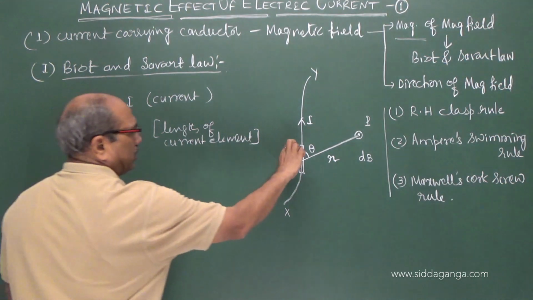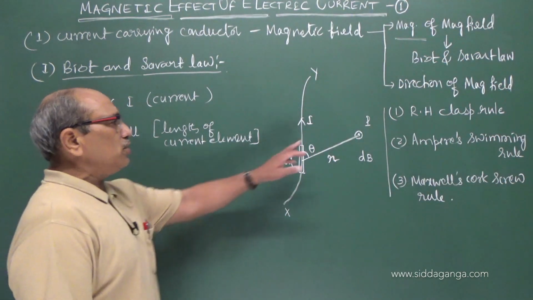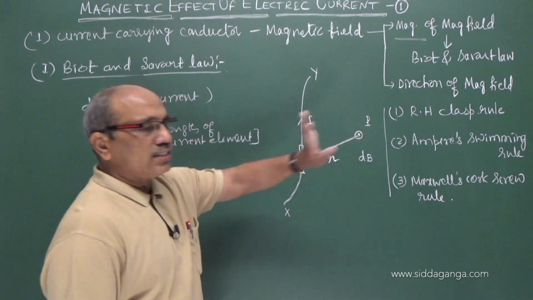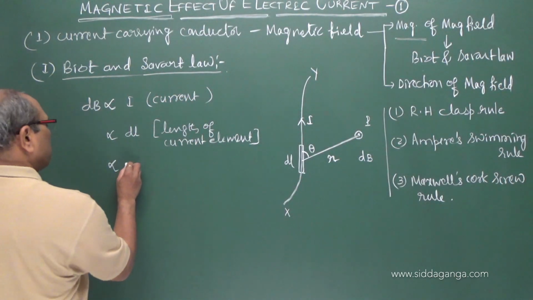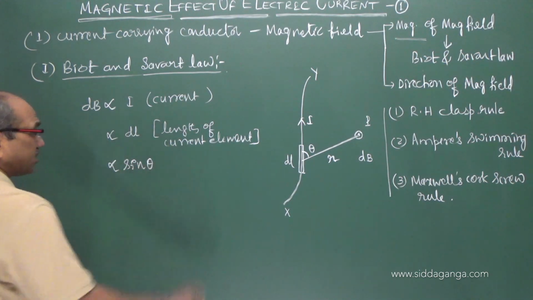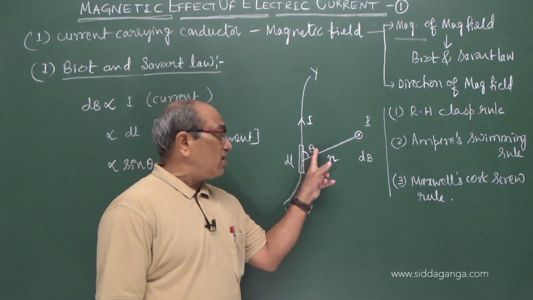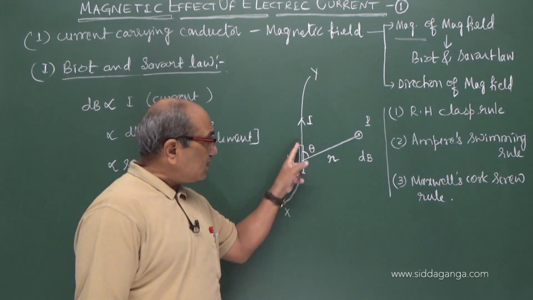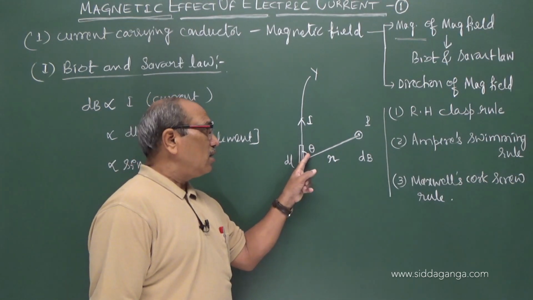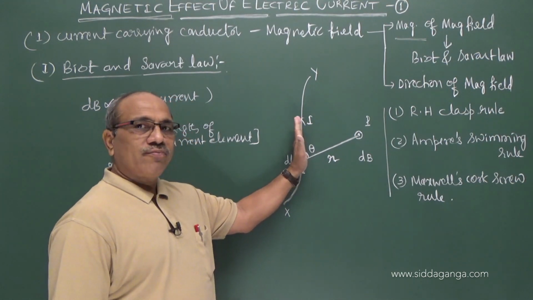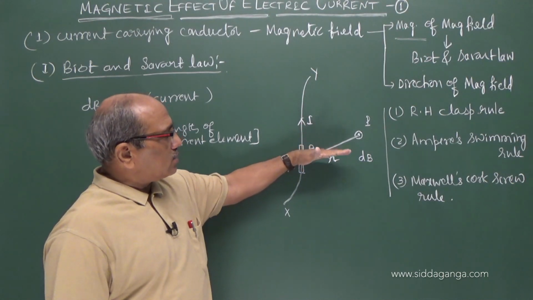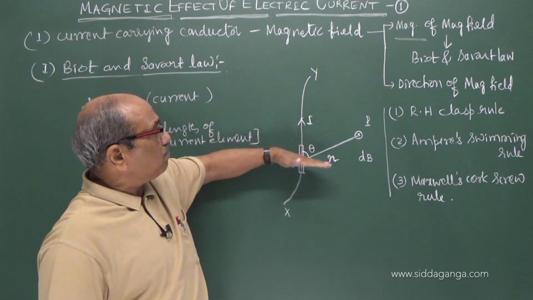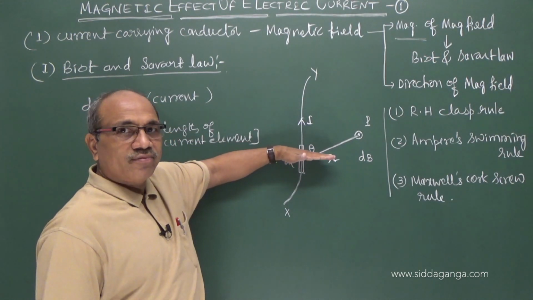Larger the dl, the contribution to the field increases. And it is directly proportional to the sine of the angle theta made by the line joining the element with the point P. You know sine 0 is 0, but as theta increases, the field becomes maximum in a plane perpendicular to the plane containing the wire and the point.